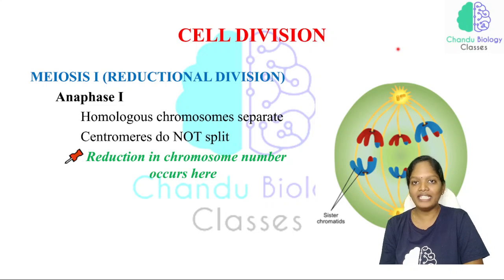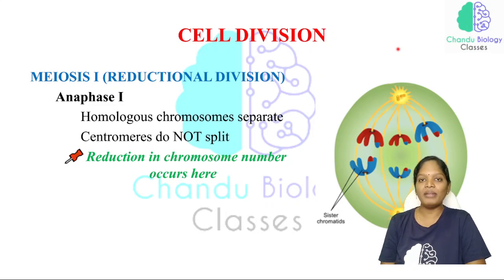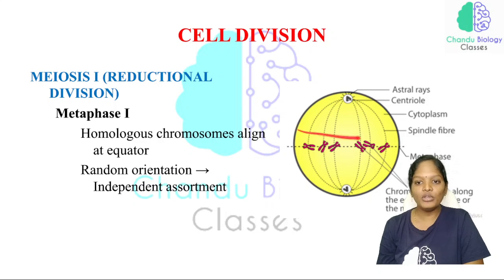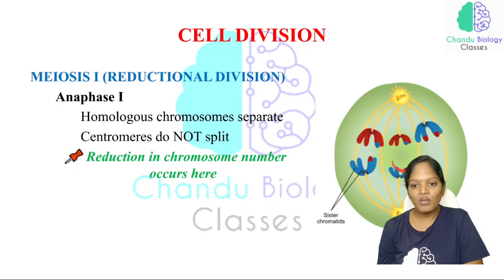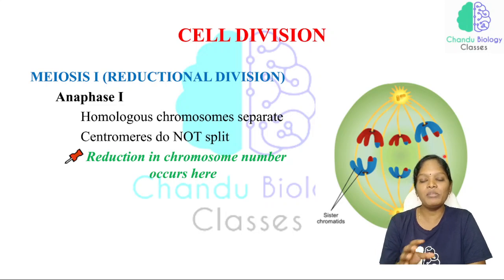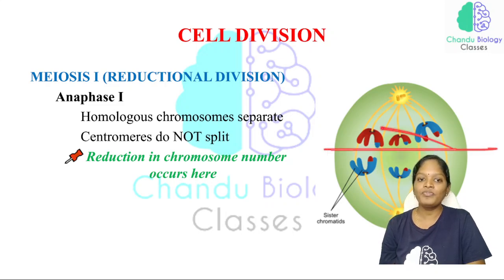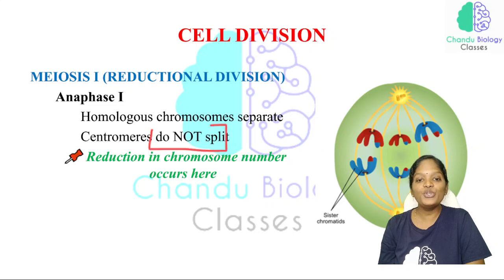In the metaphase, both chromosomes were aligned at the center. Now in anaphase 1, they are separated after the crossing over. The genetic material between the father and mother has been exchanged, and after that exchange, they are separated like this. Now the centromeres do not split.